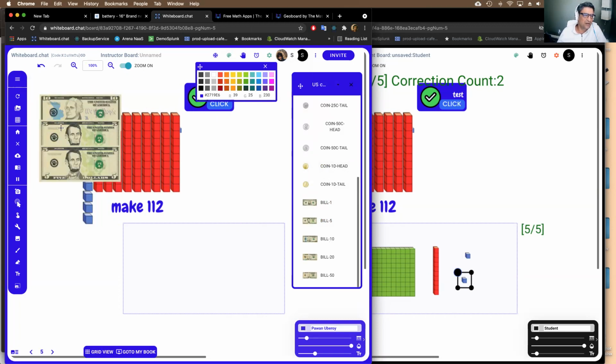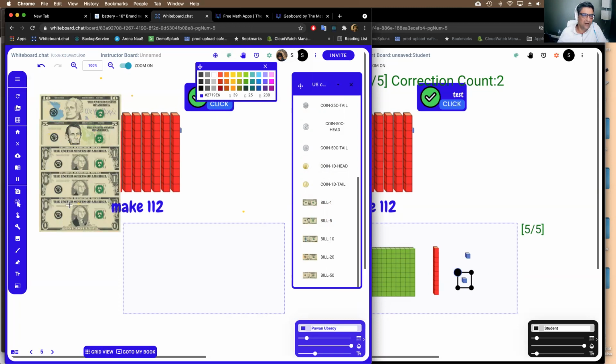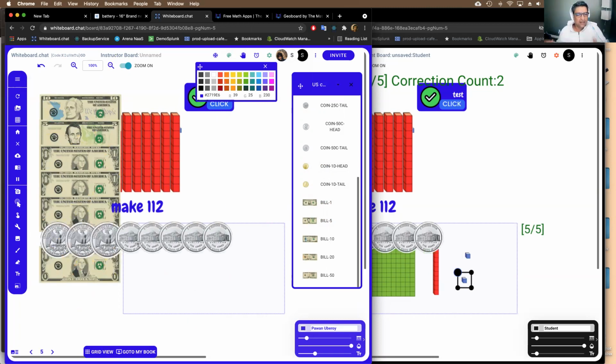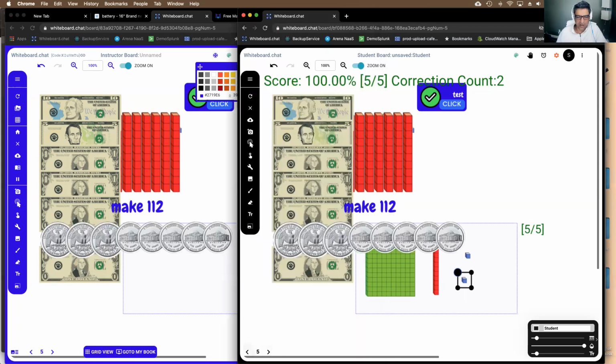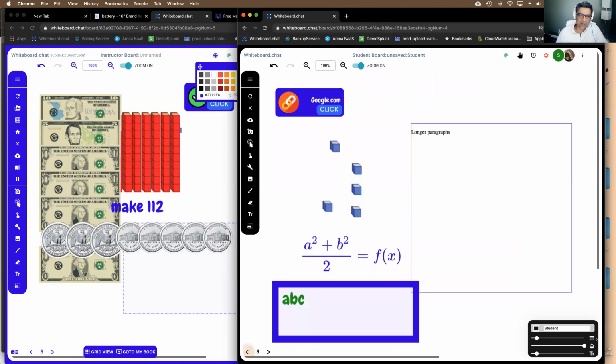So you can see it breaks down to 2 5s, 5s break down to 5 1s, and then 4 quarters. So you can actually teach people more and more of how things add up together or subtract together.